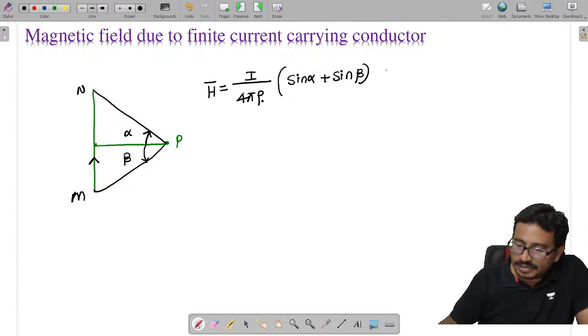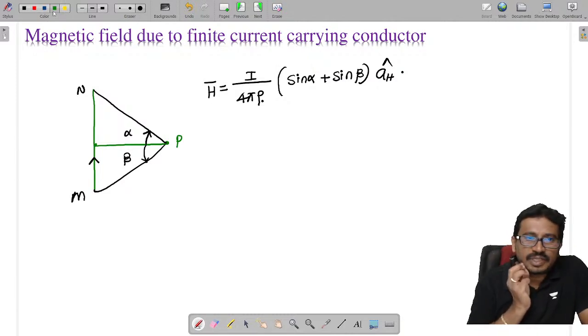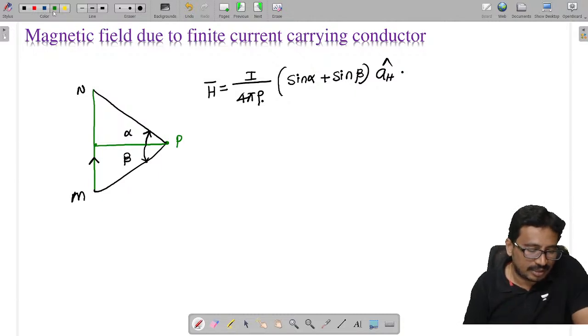And the direction of this magnetic field is given by a phi cap. Alpha is the final point angle, beta is the initial point angle.